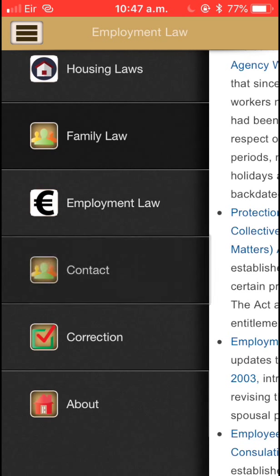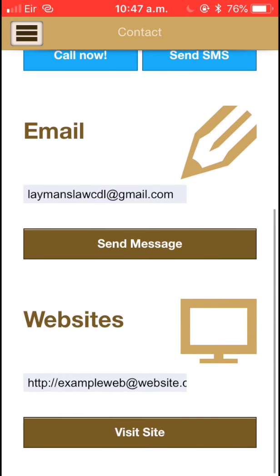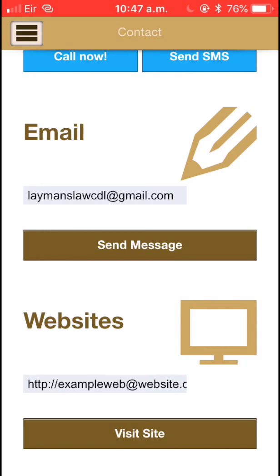Let's have a look at the contact page. We don't really have that fully developed because we don't have an address, we don't have a phone number, and we don't have a website. The only thing we have is an email, laymanslawcdl@gmail.com.